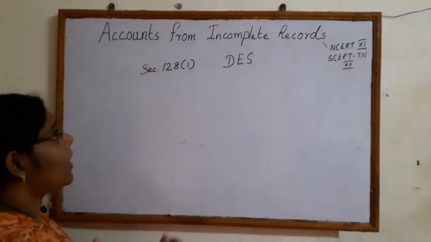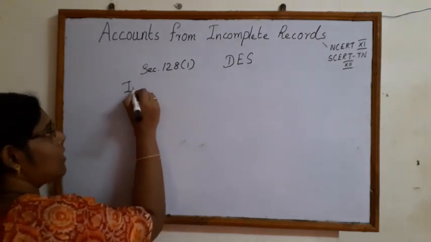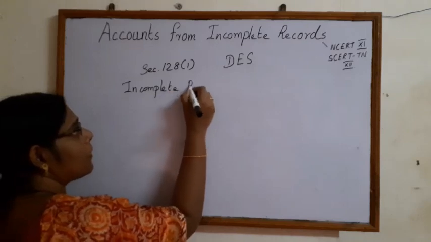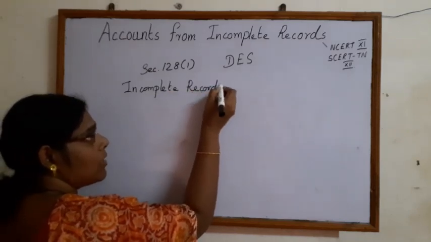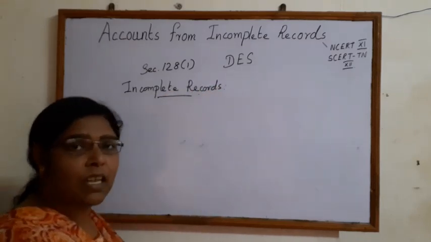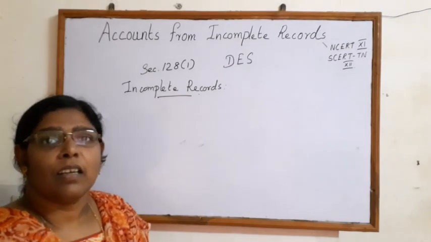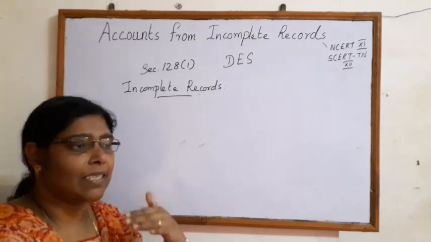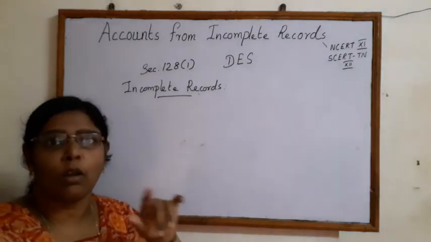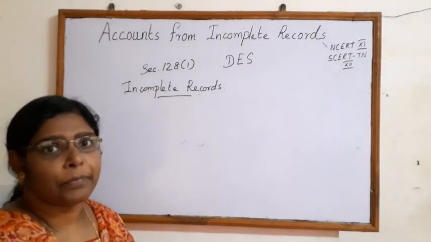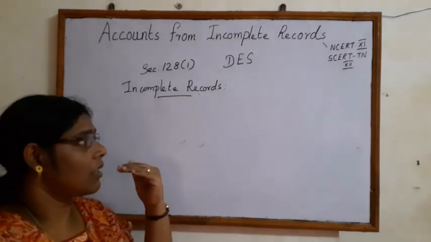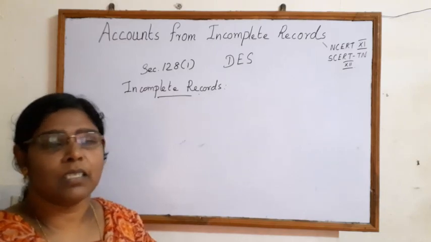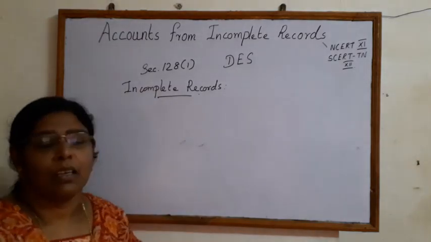Now, as we are talking about incomplete records, what's the meaning of incomplete records? Those records which are maintained, which don't come under double entry system, are called incomplete records. So those which are incomplete, which are not according to the accounting principles, we call incomplete records.